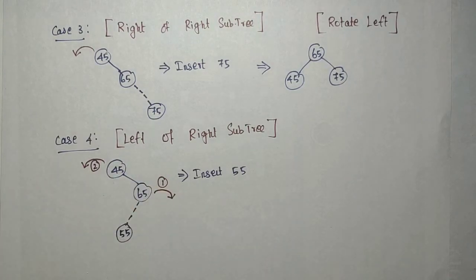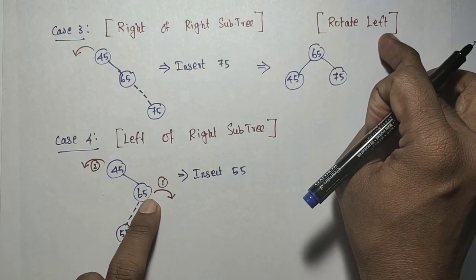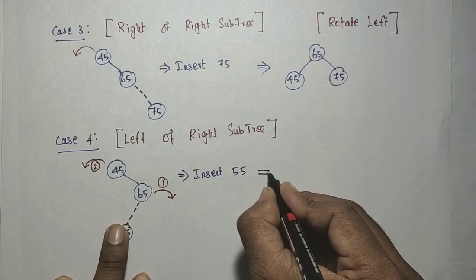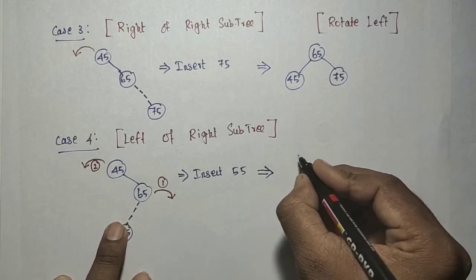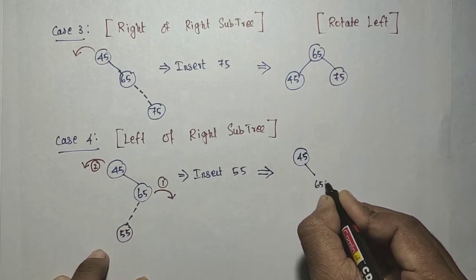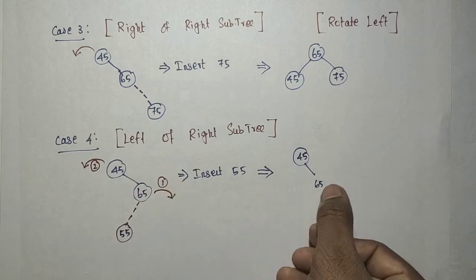So rotate left has to be done after rotating the right subtree on the right side. After action 1, we get 45 and then 65, sorry, 55. If you rotate this one, 55 will become here.